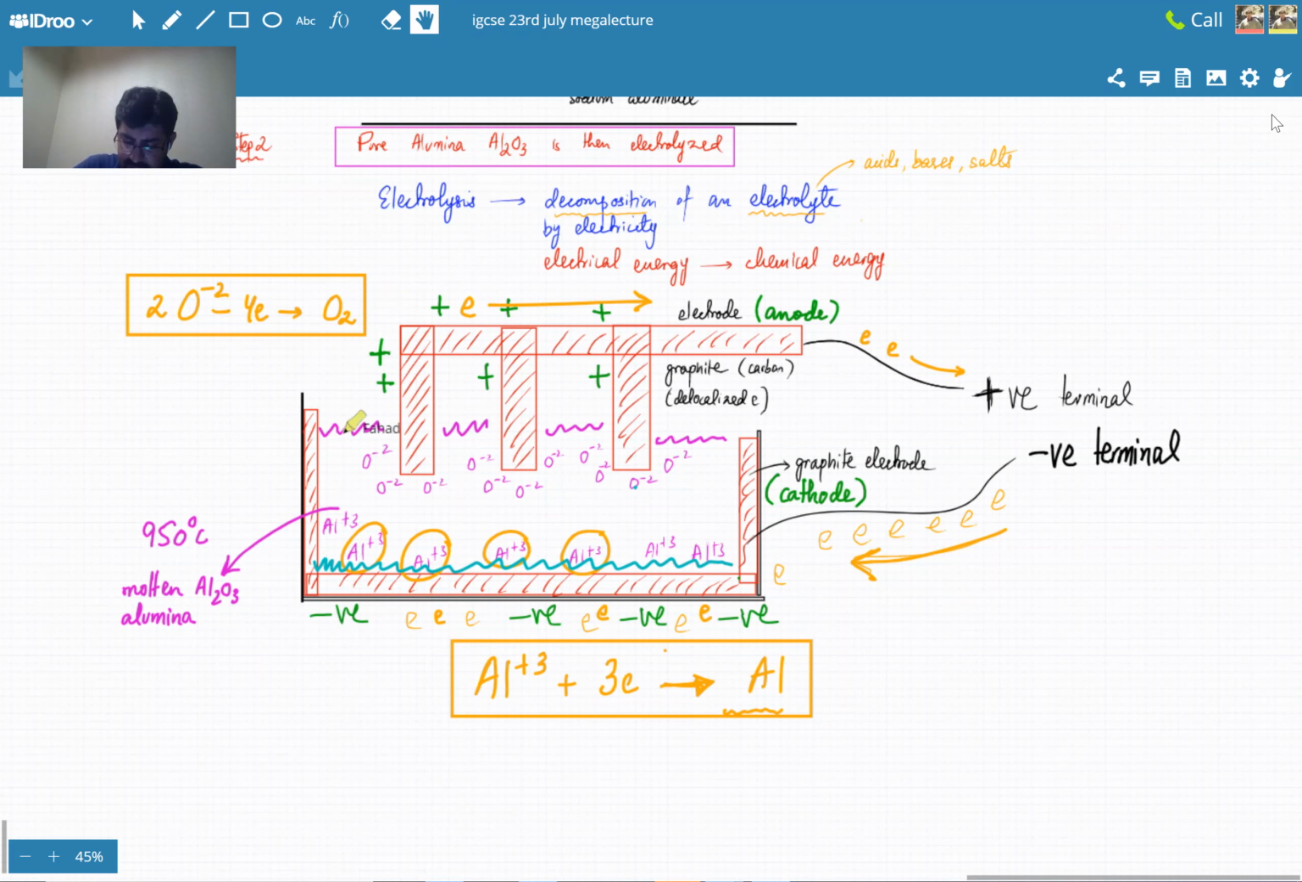Let me write this down: a lot of times there's actually nothing wrong with this equation. A lot of times, these minus 4 electrons are written on the other side, like a math equation. A lot of times it's written as O2 plus 4 electrons. So don't get confused, it's the same equation.